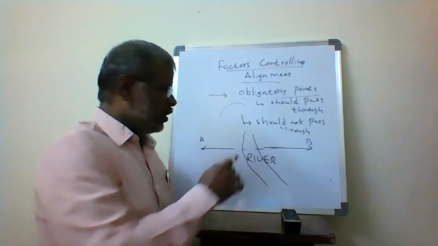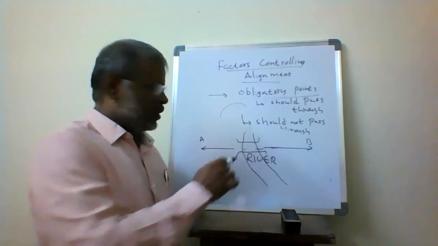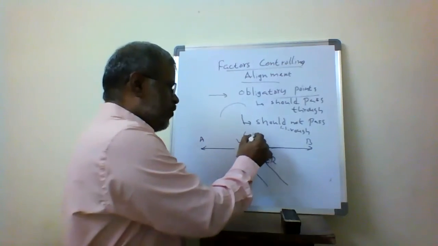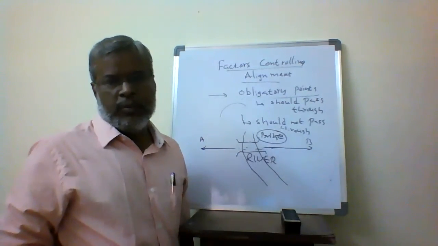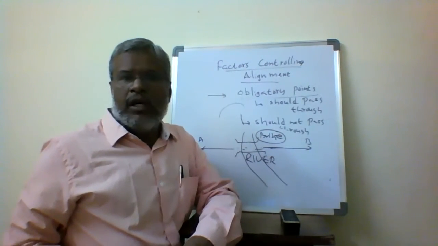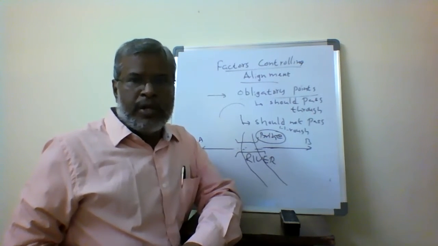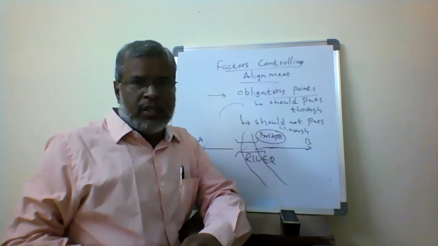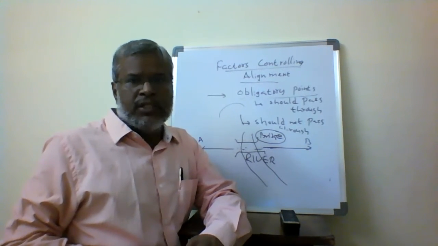Then what I have to do is construct a bridge such that I can pass through that alignment. But where is the bridge going to be constructed? We can see that wherever there is a narrow passage of the river, constructing a bridge is going to reduce the cost of construction. If the river is wider, then automatically the span of the bridge also increases, and that is going to increase the cost of construction.